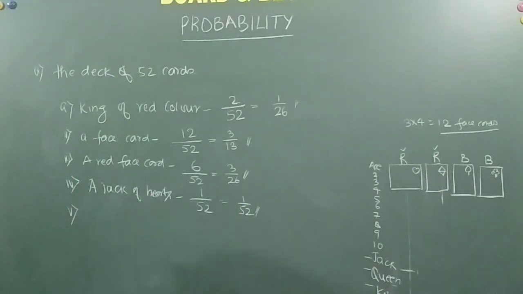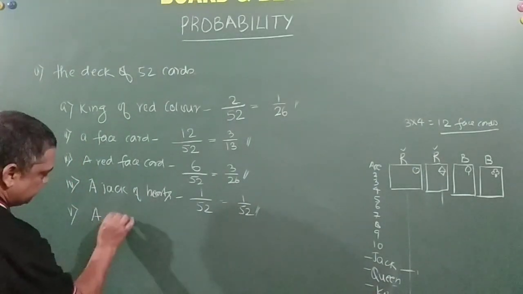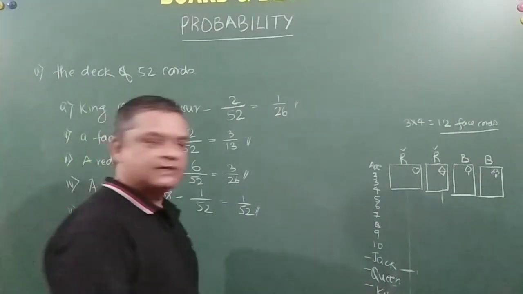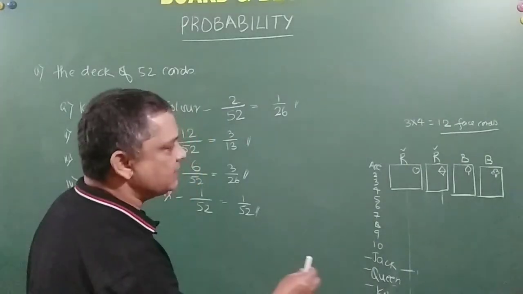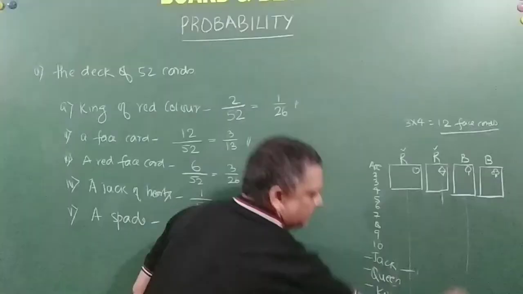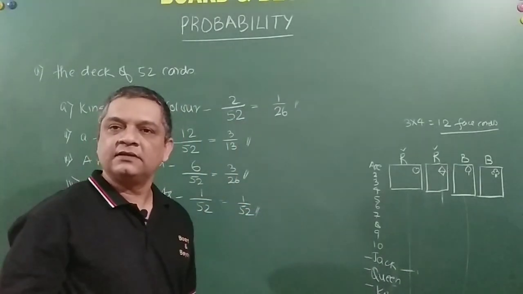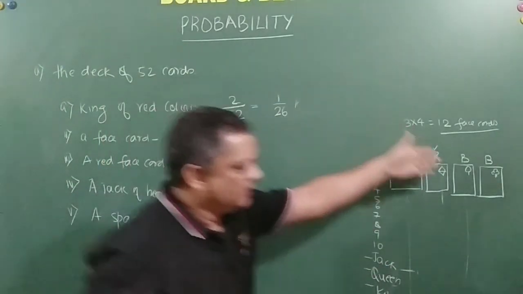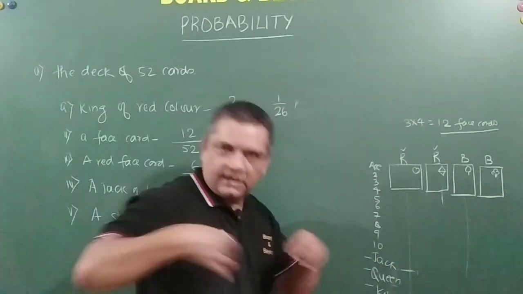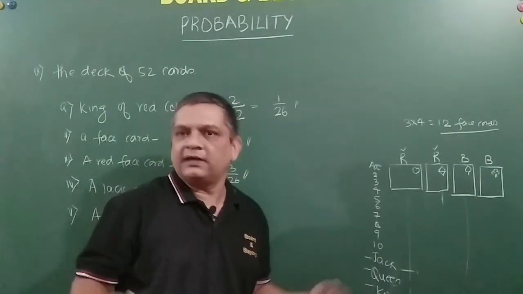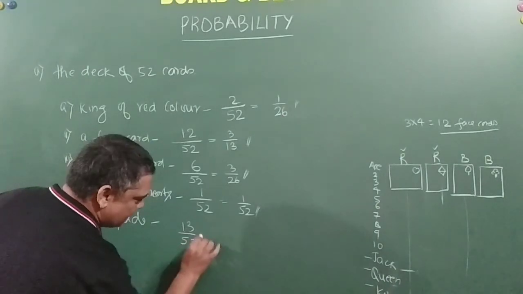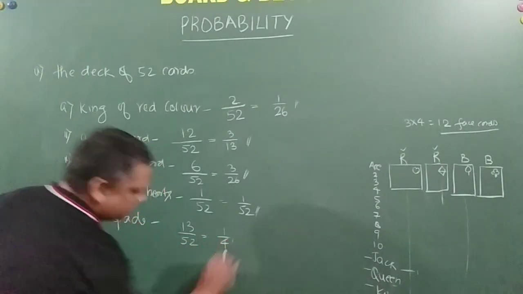So next is spade. Now let us understand spade. Spade is this, right? How many spade cards are there, friends? Total 13 cards. Correct. If I draw anything out of these, then I win. So my winning is 13. 13 divided by 52, the total sample space, is equal to 1 by 4. Right, friends?